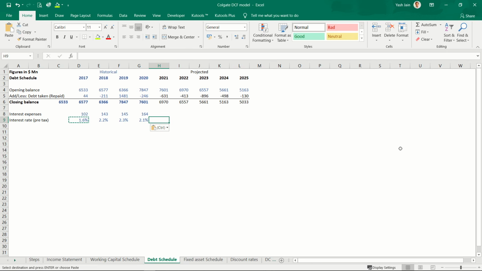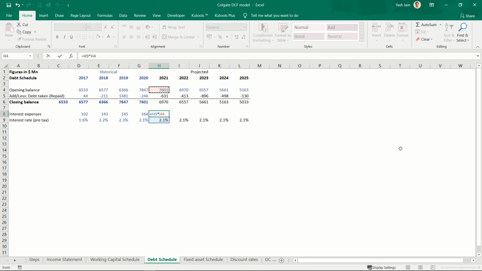Market interest rates may change, right? And if the majority of these are not floating rate notes, then I will keep on paying interest at 2.1%. So let's say this will continue in future, 2.1%. Now I know the interest rate, I know the opening balances, I can calculate my interest expense.